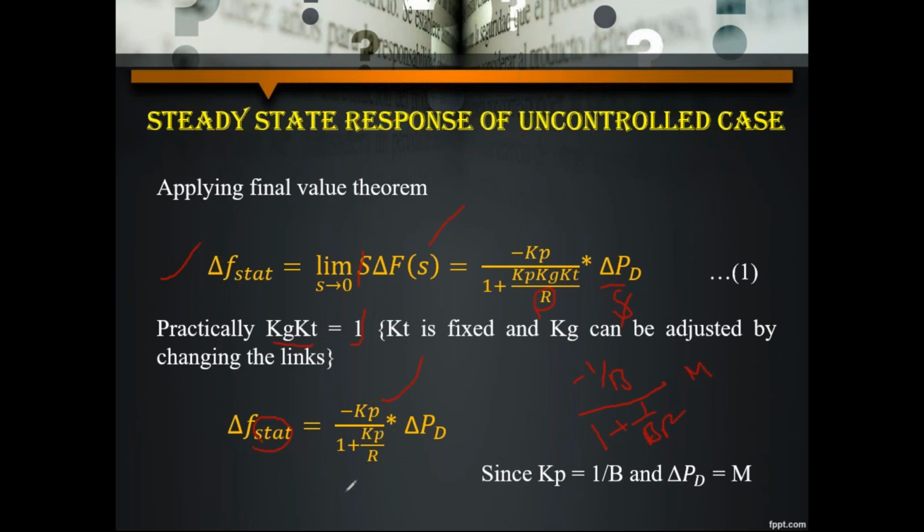So here what comes? Minus M by B divided by BR plus 1 divided by BR. B gets cancelled. Finally, you will get minus M divided by B plus 1 by R. So this is the final equation you get. Minus M divided by B plus 1 by R. Have you all got this value? Minus M divided by B plus 1 by R.